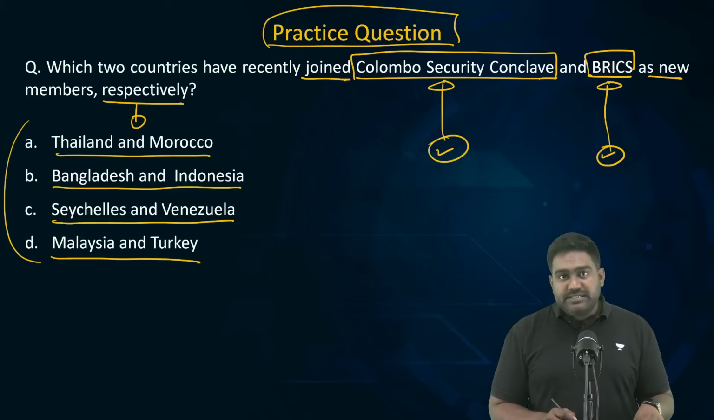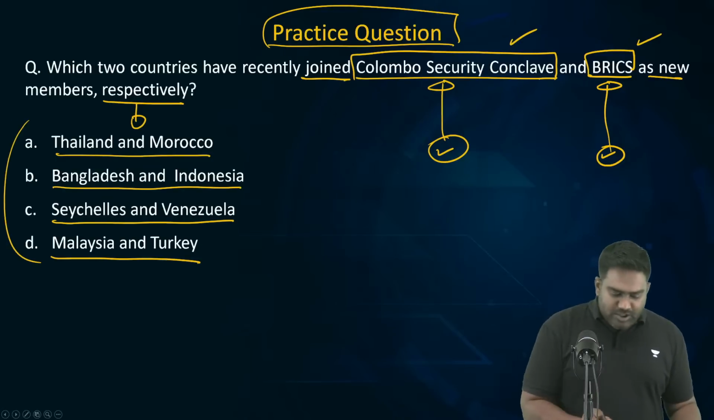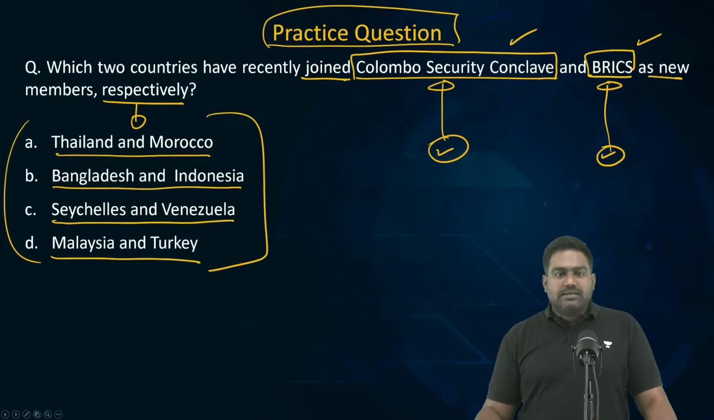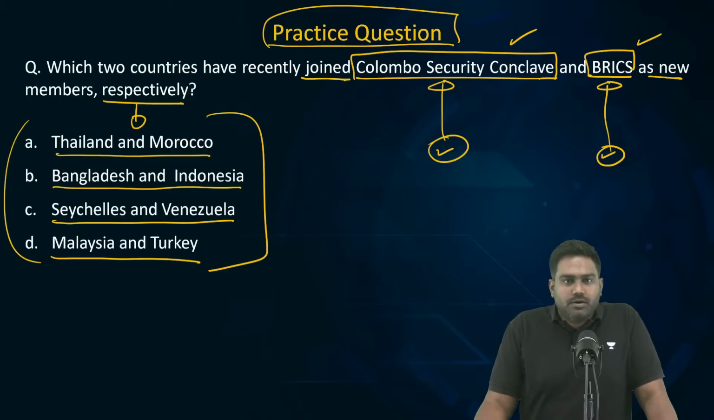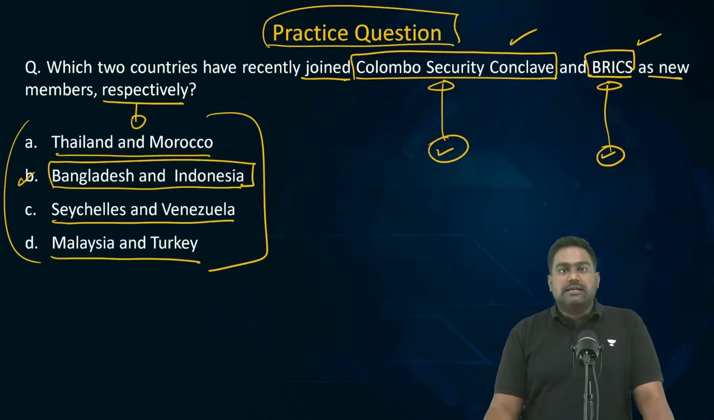And the best part here is even if you know one answer correctly, you can answer the entire question correctly. Let's say you know which country has joined BRICS recently or which country has joined Colombo Security Conclave. By looking at the options, you can ensure that you get the right answer. Good. Many of them are answering correctly. It is option B. Bangladesh and Indonesia is the right answer.